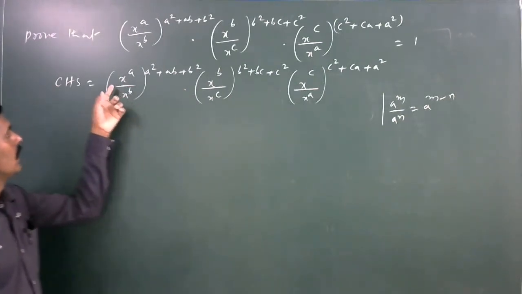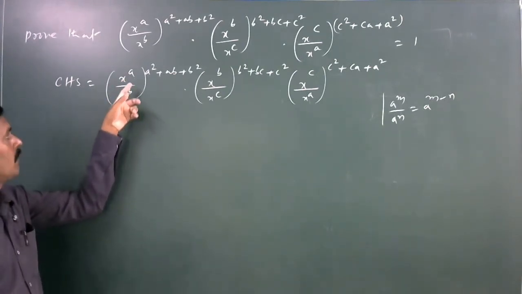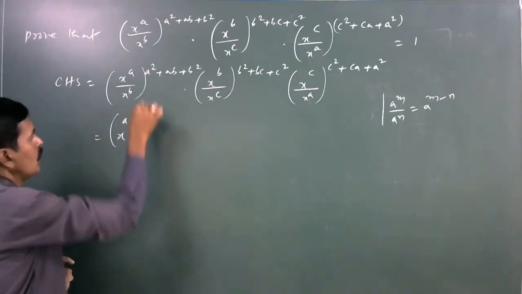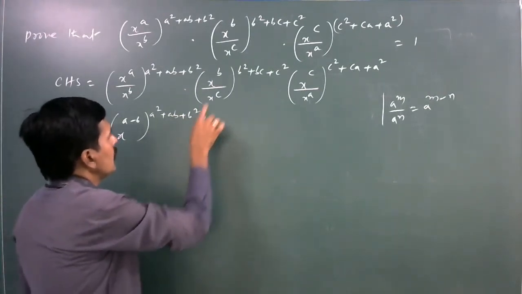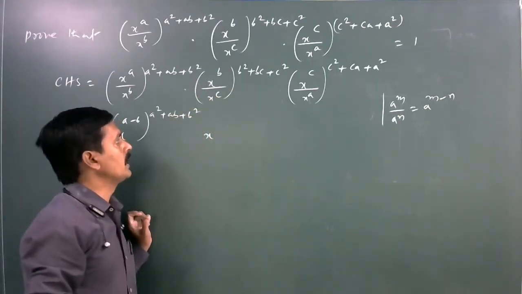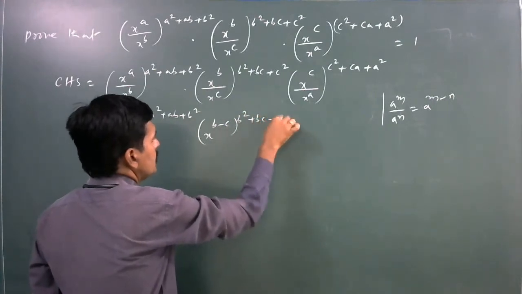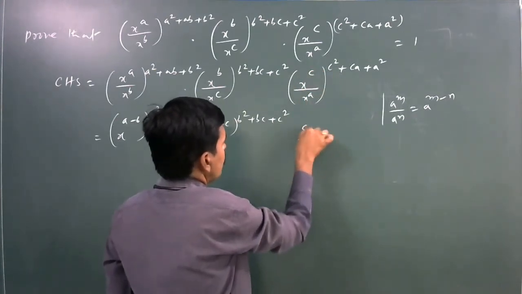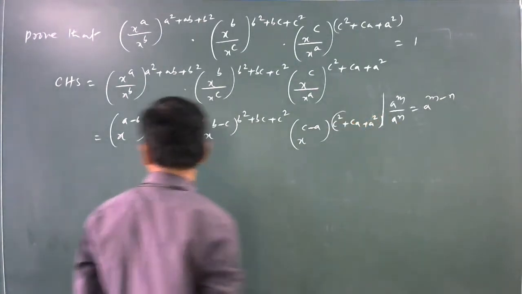Applying this law, x^a divided by x^b can be written as x to the power of a minus b, the whole to the power of a² + ab + b². Next, x^b divided by x^c can be written as x to the power of b minus c, to the power of b² + bc + c². Next, x^c divided by x^a is x to the power of c minus a, to the power of c² + ca + a².